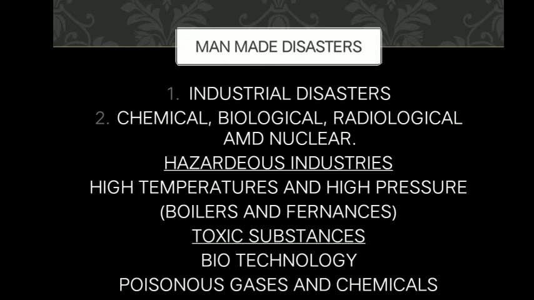These are concerned with hazardous industries which use high temperatures and high pressures, such as boilers or furnaces. They cause massive damage to the working class in that particular factory. Man-made disasters are very dangerous when we compare them with natural disasters.